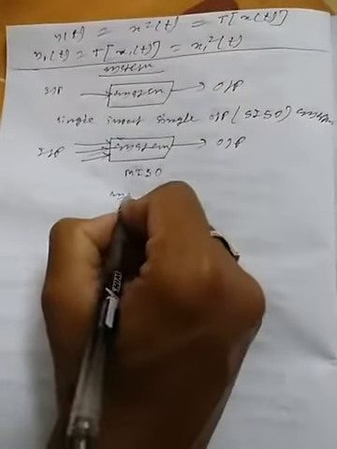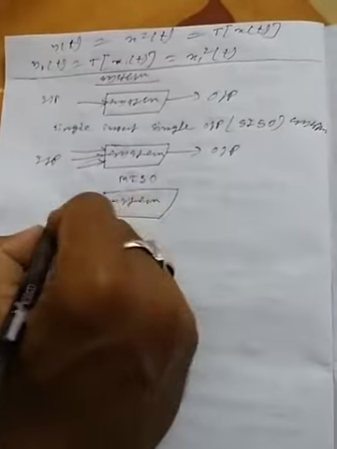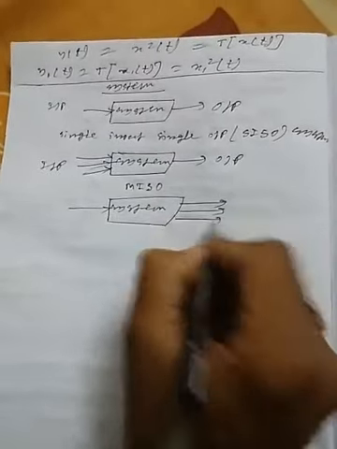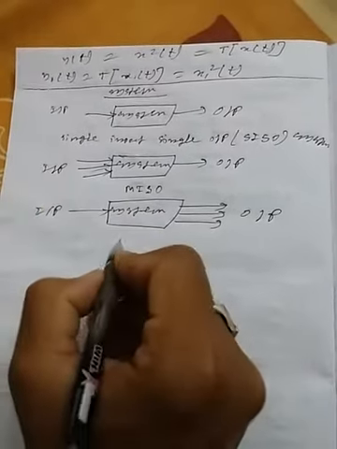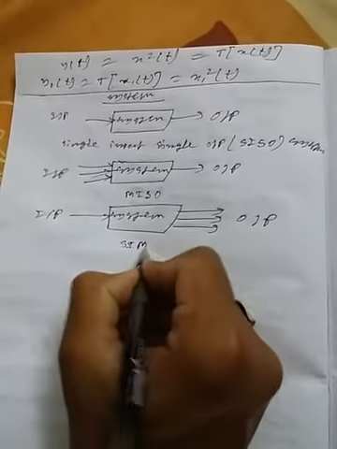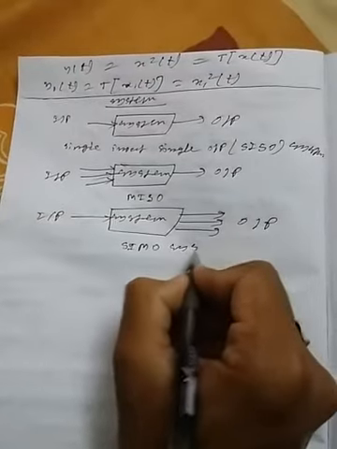If a system has a single input and multiple outputs, then this is called a SIMO system, single input multiple output system, right?